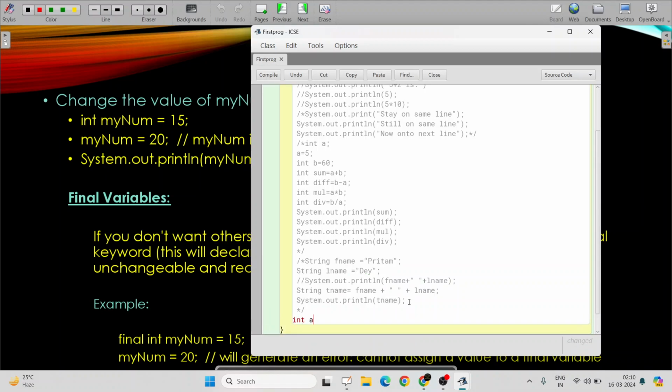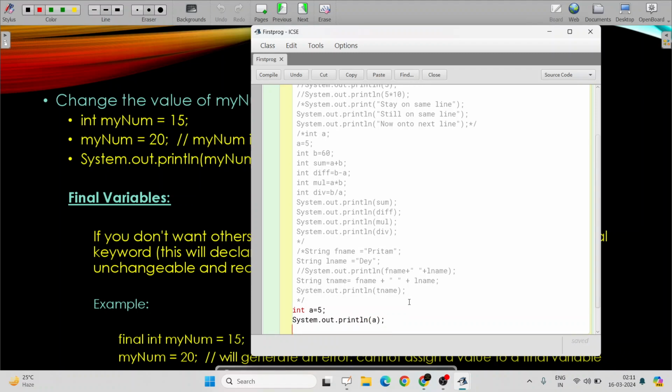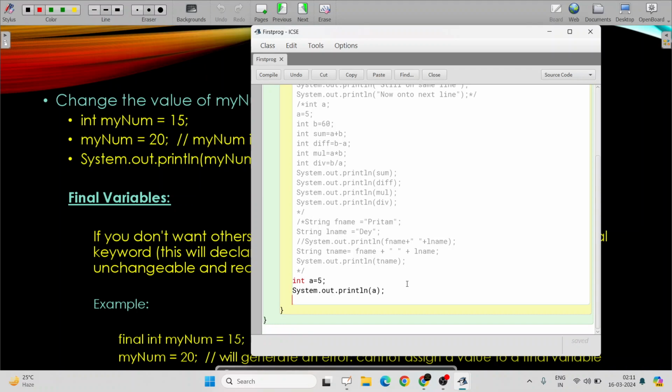Let's write int a equal to 5 and print it. System dot out dot println. I am printing a. Alright, so what will happen? 5 will get printed. Now I am doing a equal to, suppose, 70. Now, if I again use the statement system dot out dot println a, what will happen? 70 will get printed. Let's check.